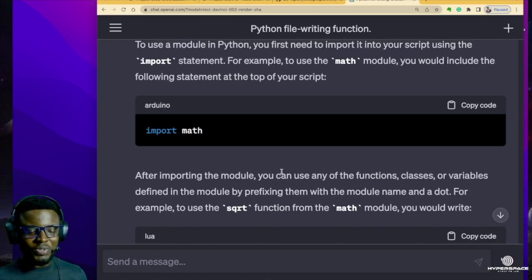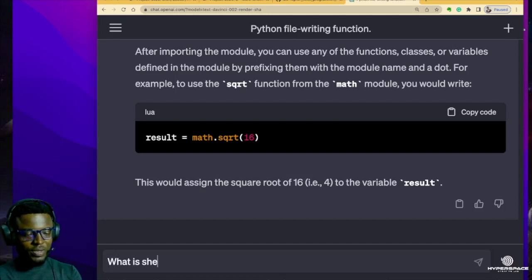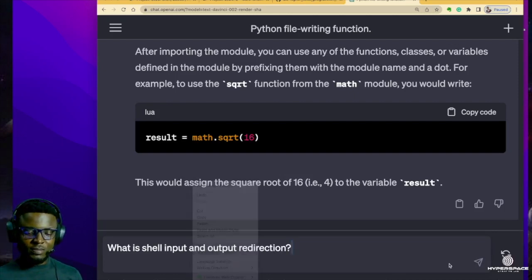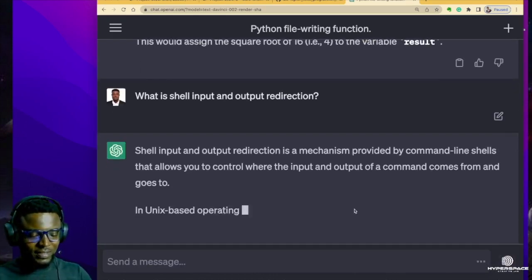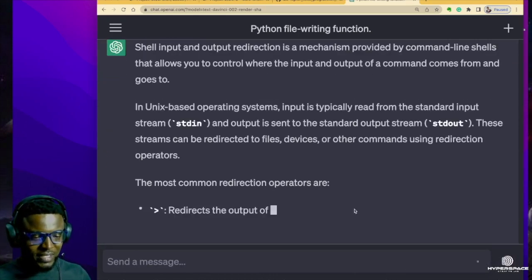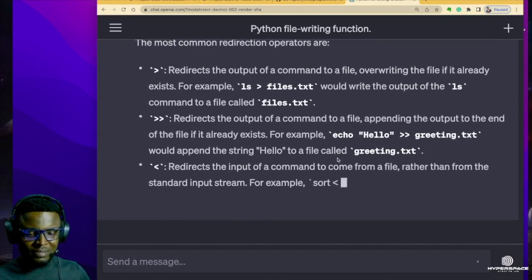Guys, you don't want to toy with this. It is so important. Let me ask one last question and then let's see what ChatGPT gives me. What is shell input and output redirection? Now, for those of you in cohort 14, I think you really need this. Okay, so ChatGPT now begins to explain everything to me.